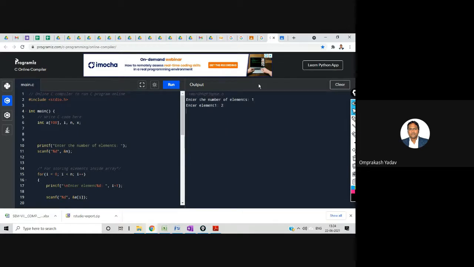Let's enter 6. So array elements are 1, 2, 3, 4, 5. 6 is not there, so it's telling me element not found.